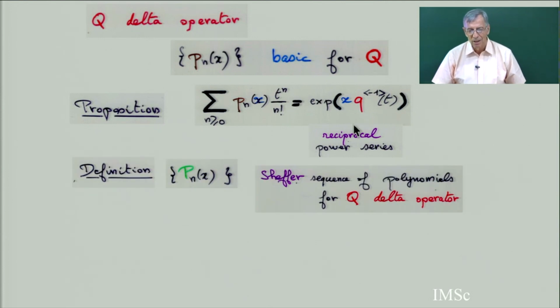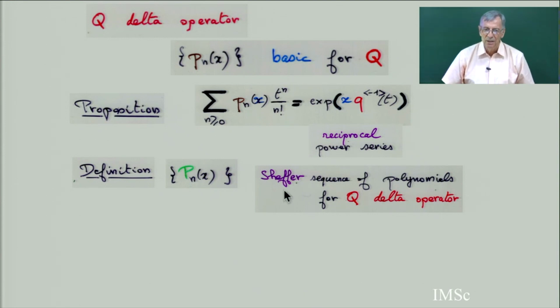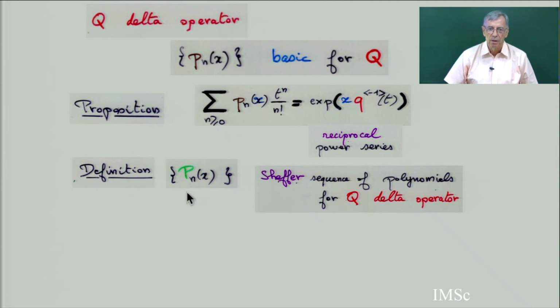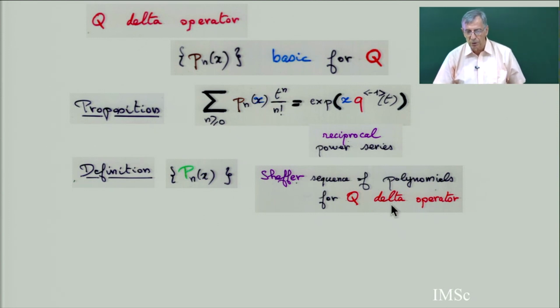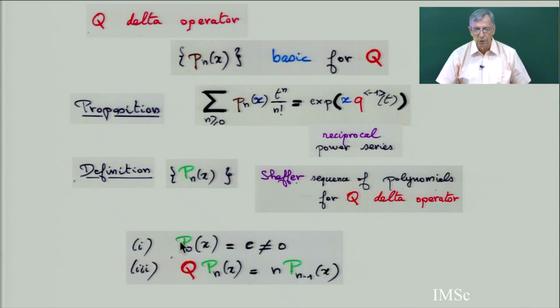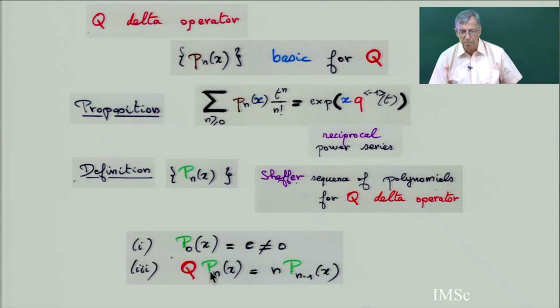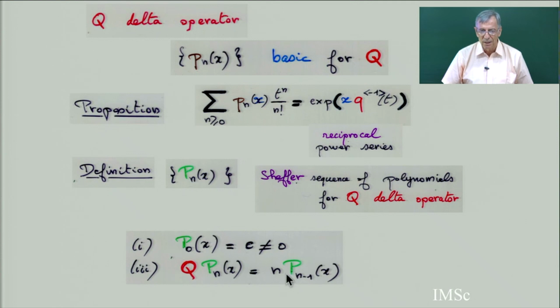And then comes the definition of Scheffer sequence of polynomial. It's not the same as I have given before in the class, so forget the definition before. I will give a new definition and show that it is equivalent to the definition I gave before. A sequence Pn of x is called a Scheffer sequence of polynomial for the delta operator Q if and only if you have these two conditions. First condition, P0 of x is a constant which is not 0. Second condition, if you apply the delta operator Q to Pn, this gives you n times Pn minus 1.